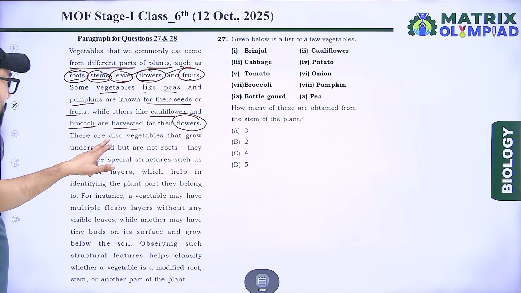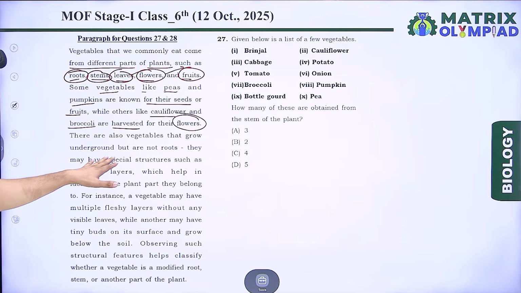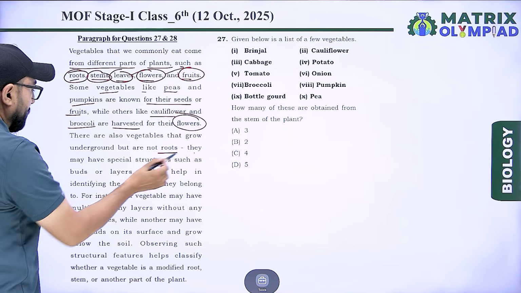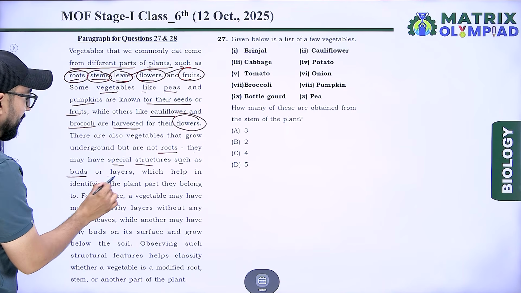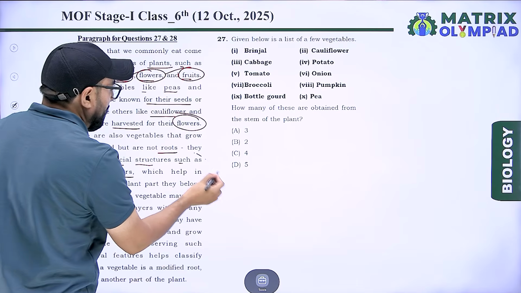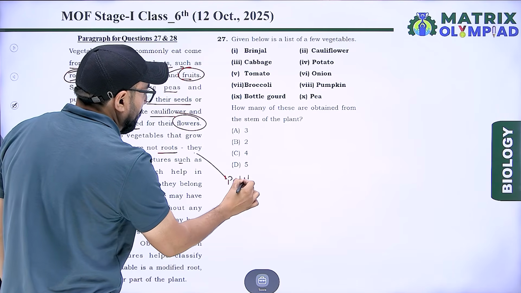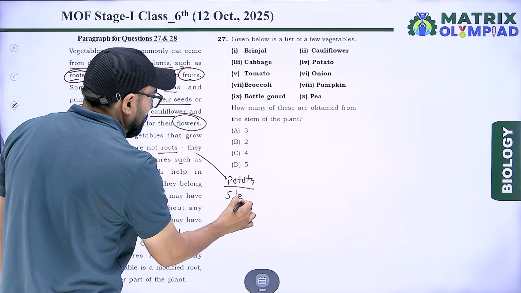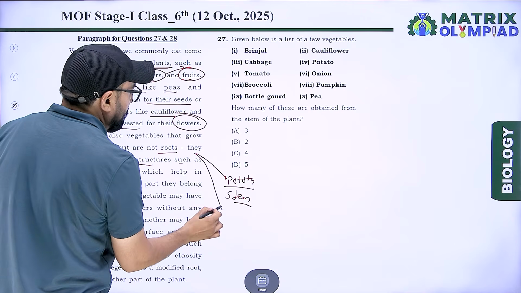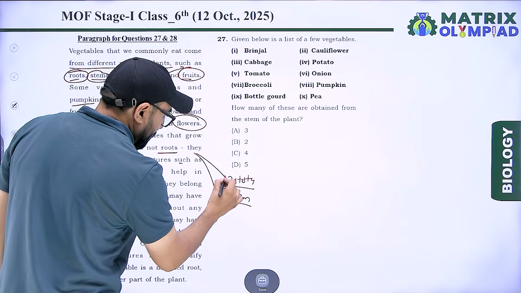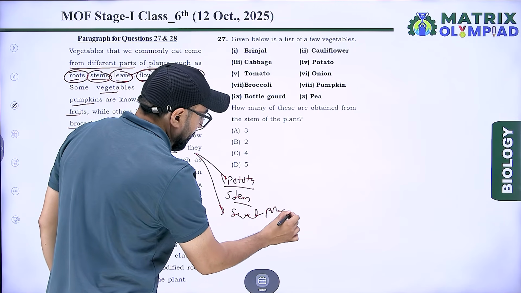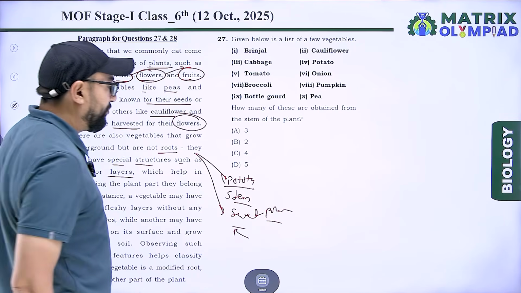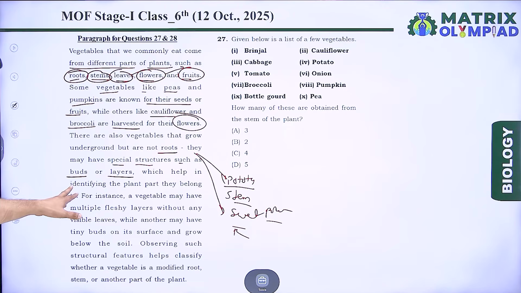There are also vegetables that grow underground but are not roots. They may have special structures such as buds and layers. For example, potato. Potato is a modification of stem, but sweet potato is an example of a modified root. So identify the plant part they belong to.